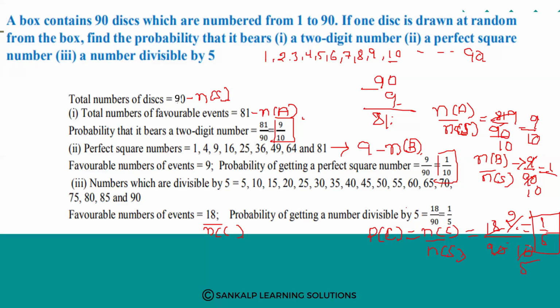So in probability, first we need to find the total number of outcomes, n of S. Next, whatever events they have given in the question, we will consider as n of A, n of B, n of C. Then number of favorable outcomes divided by total number of outcomes gives the probability of an event A. Only this much is there.